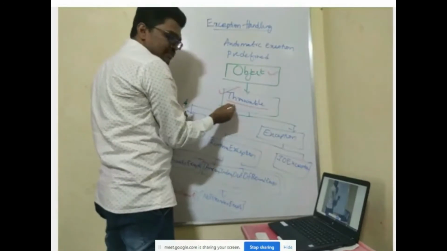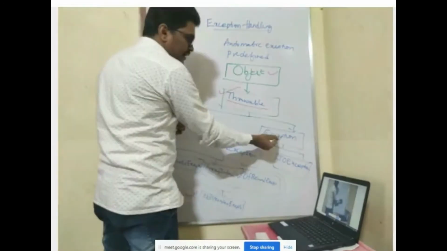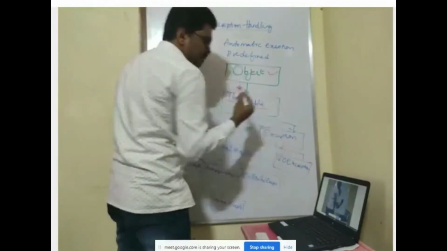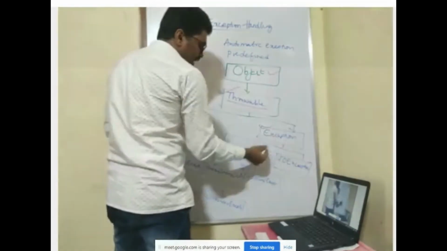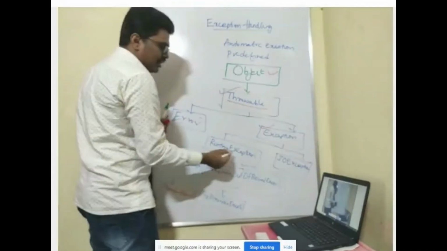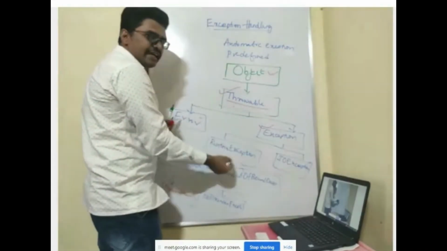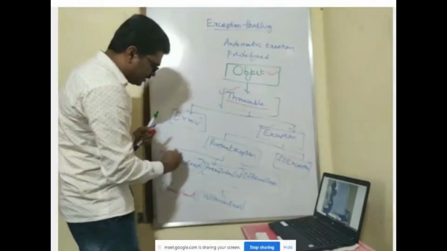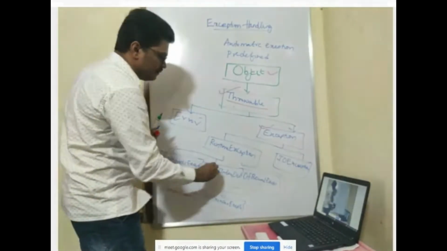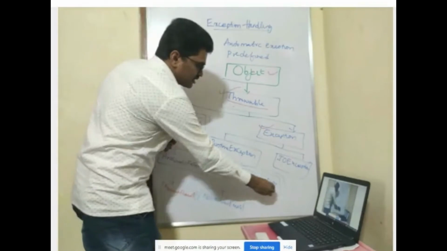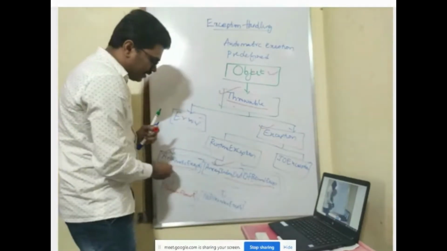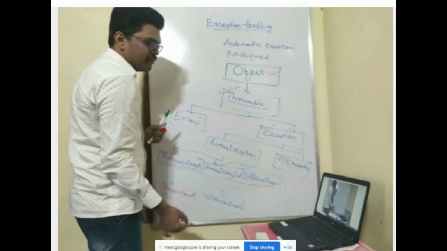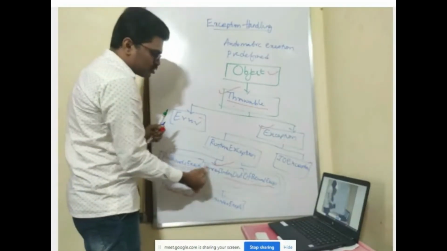So Throwable is the superclass for exceptions, and we have Exception and Error. Error we don't bother about, we are going to deal with exceptions. Under exceptions, we have runtime exceptions, which are the exceptions that arise during runtime. In this, remember these two things: Arithmetic Exception and Array Index Out Of Bounds Exception. We'll see when each of them occurs, and we'll be using these two exceptions.